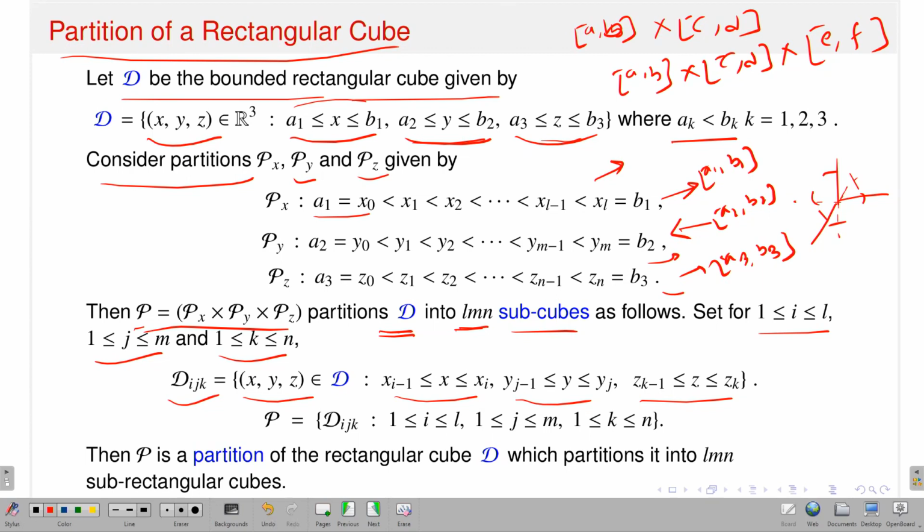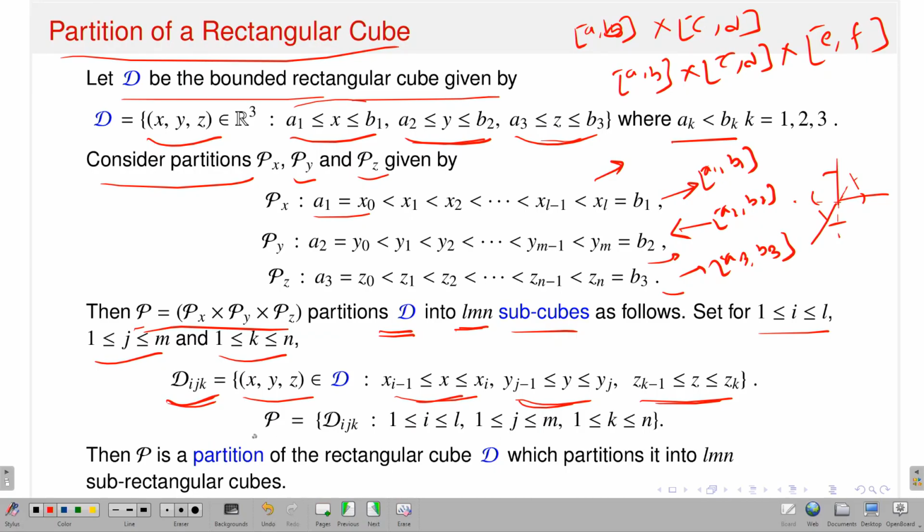If I take the cross product of that, then this D suffix ijk is a subcube of indices i, j, k. So, i stands for the subinterval x_{i-1} to x_i in the interval a1 to b1, j stands for the subinterval y_{j-1} to y_j in the interval a2 to b2, and k denotes z_{k-1} to z_k, the kth subinterval of the interval a3 to b3. So, D suffix ijk is a subcube in the bounded rectangular cube D.